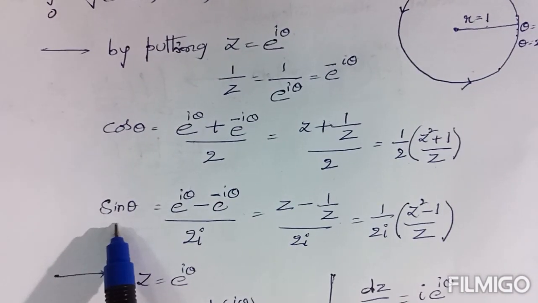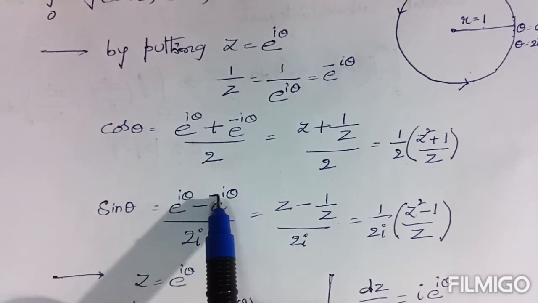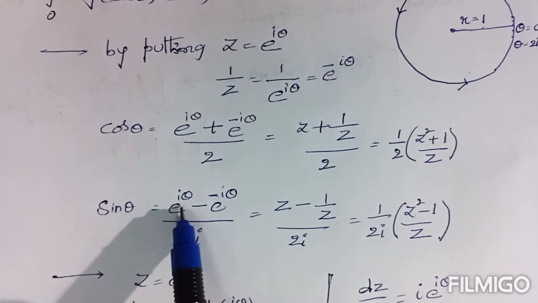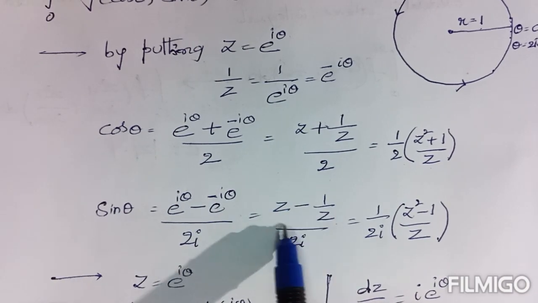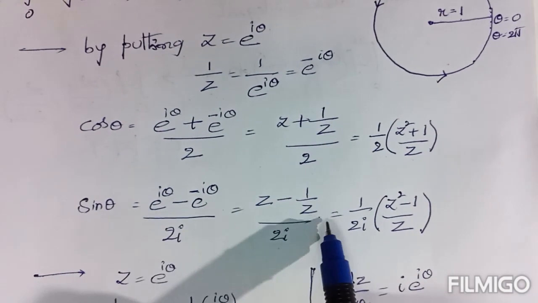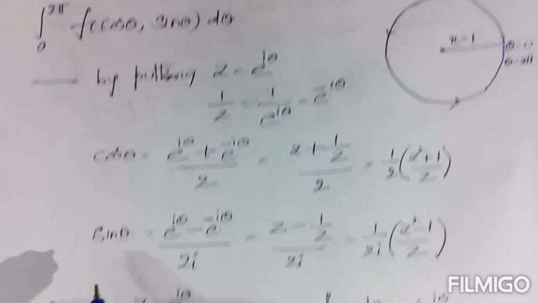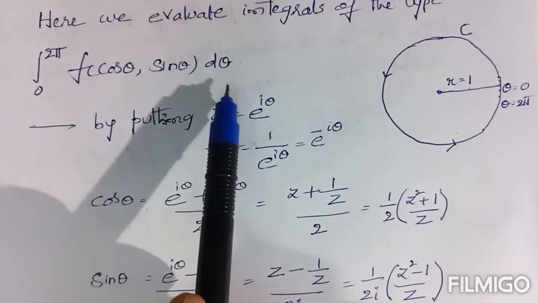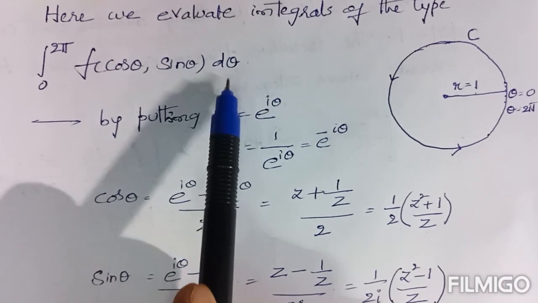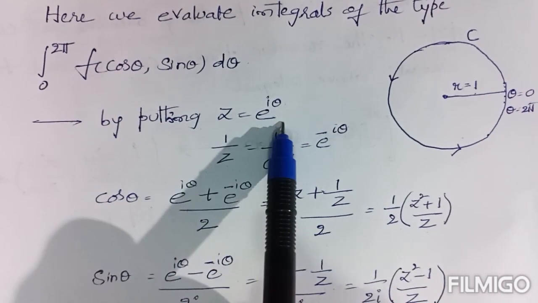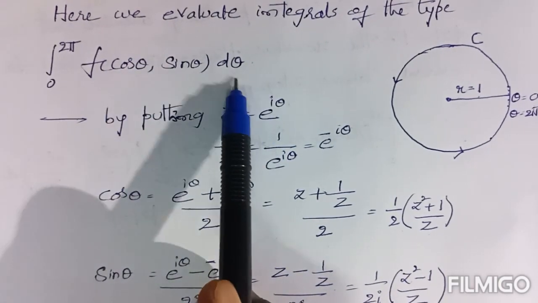Similarly, the standard formula for sin theta in terms of exponentials is e power i theta minus e power minus i theta by 2i, where e power i theta is z and e power minus i theta is 1 by z. The same can be written as 1 by 2i into z minus 1 by z. Now sin theta and cos theta are clear. Next, in this integral, the next required value is d theta. To define d theta, again consider z equal to e power i theta and differentiate this with respect to theta on both sides. You will get d theta also.